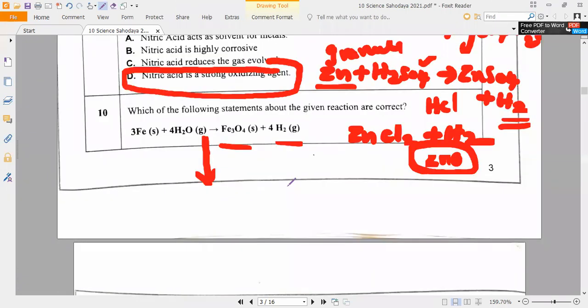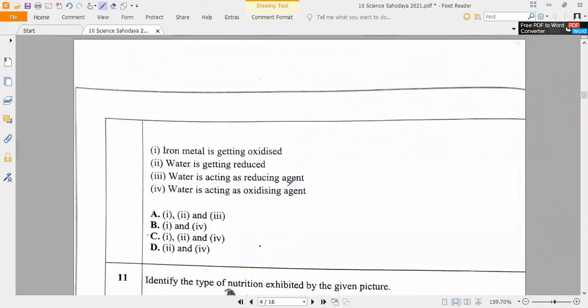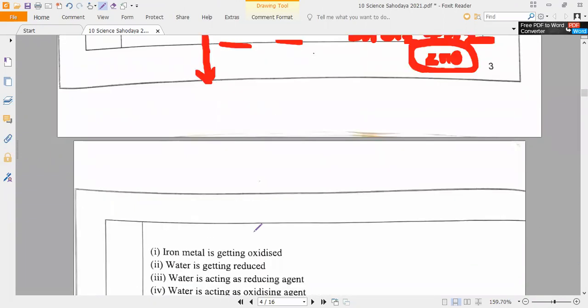Which of the following statements about the given reactions are true? Iron metal is getting oxidized, water is getting reduced, water is acting as reducing agent, water is acting as oxidizing agent. Option C. Very good. So now let us come to here.